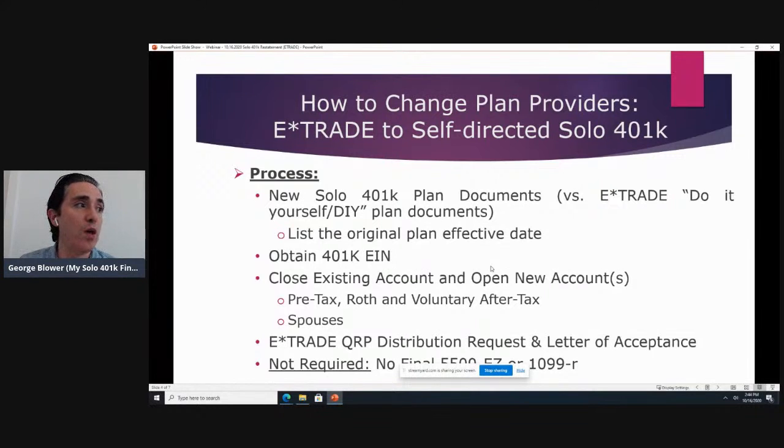Or let's say that you want to invest your money in a private placement. You would need to provide that EIN number to the investment provider so that when they issue you a K-1 for that private placement investment, it's really issued to the plan and under the plan's EIN number, so that the IRS understands that the gains reported on that K-1 are tax deferred gains because they're inside of a 401k plan.